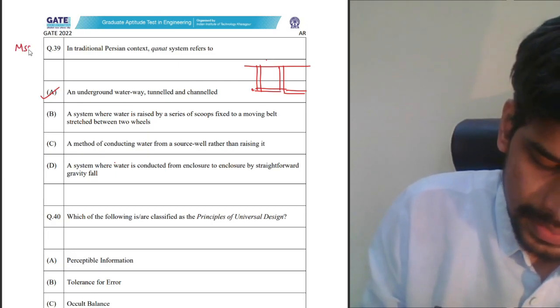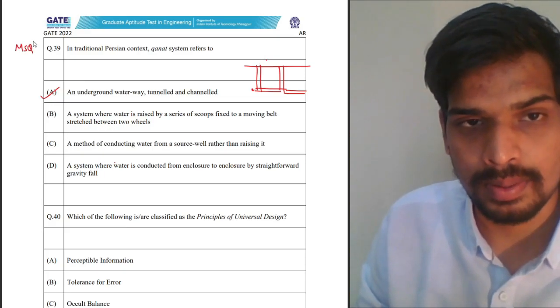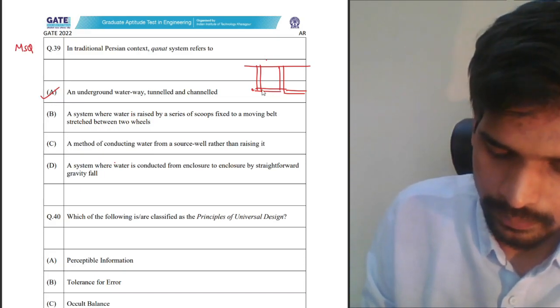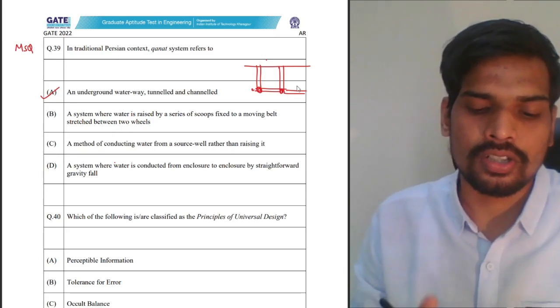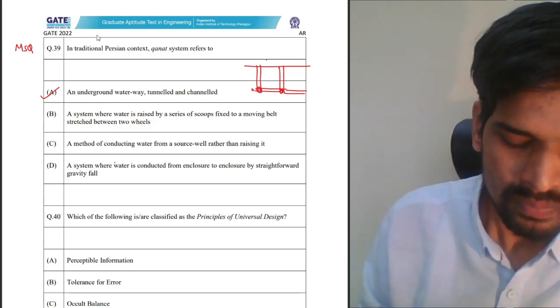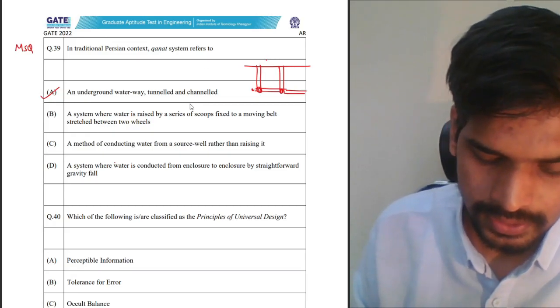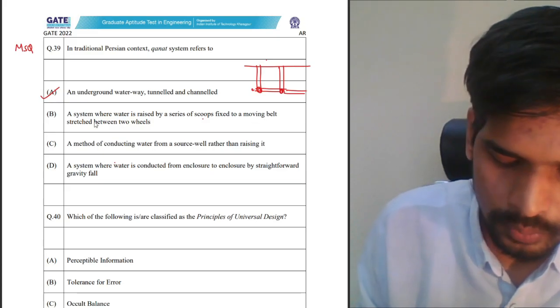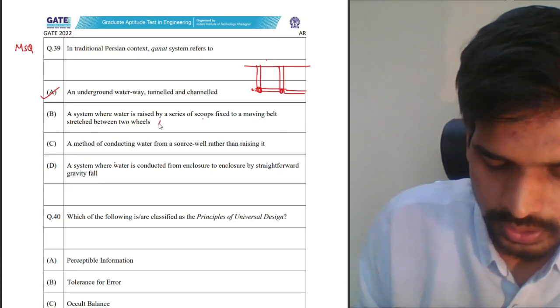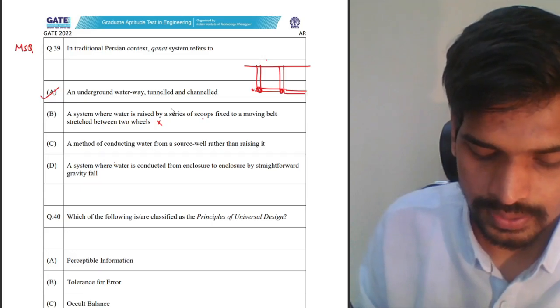This is a multiple select question that will be mentioned in the question papers in the examination. Don't worry. In this paper, it is not mentioned, but in the actual paper it will be mentioned on the top what type of question it is. Multiple select question, option A is the correct answer. System where water is raised by a series of scoops fixed to a moving belt stretched between two wheels. No, this is not the correct explanation for Khanat system.